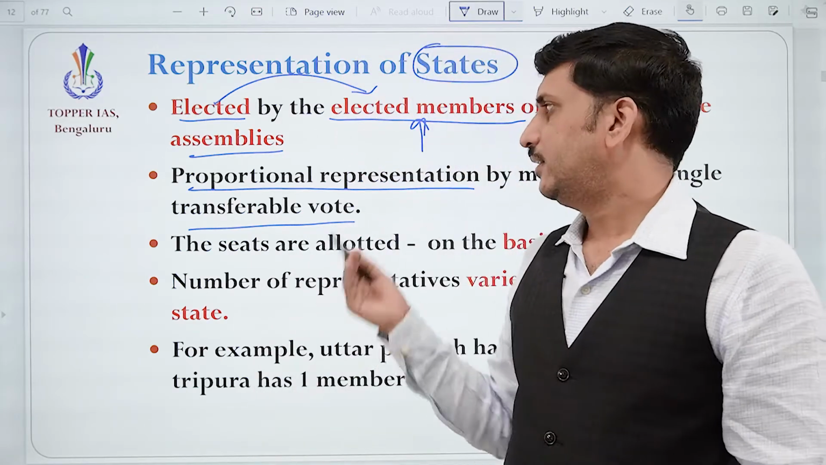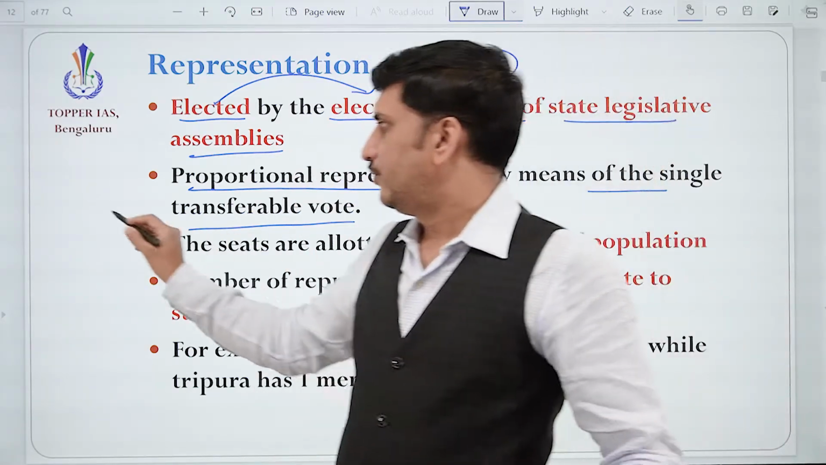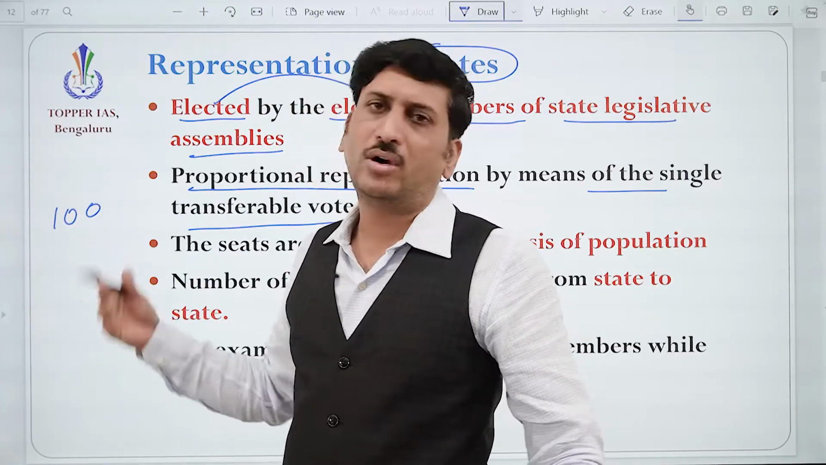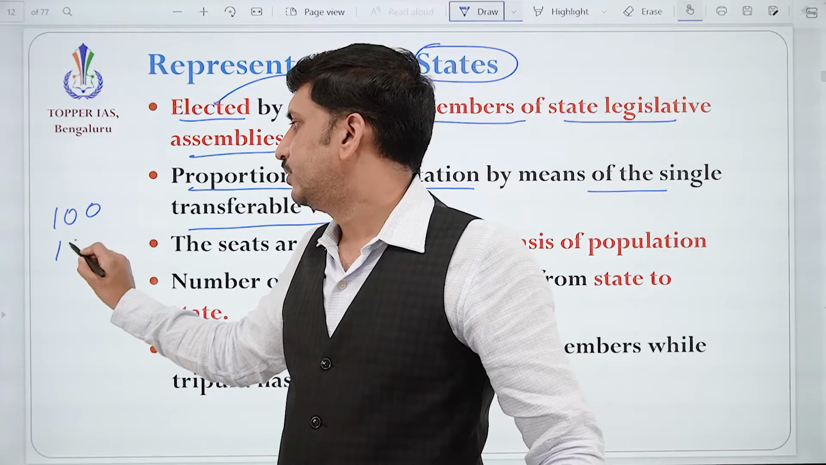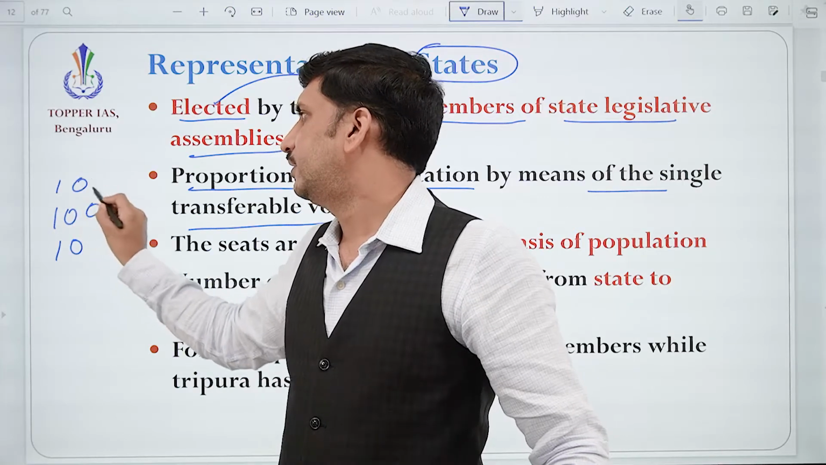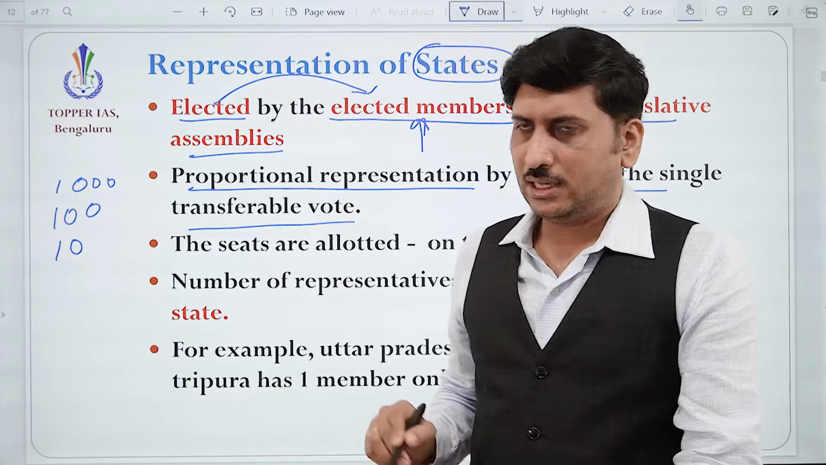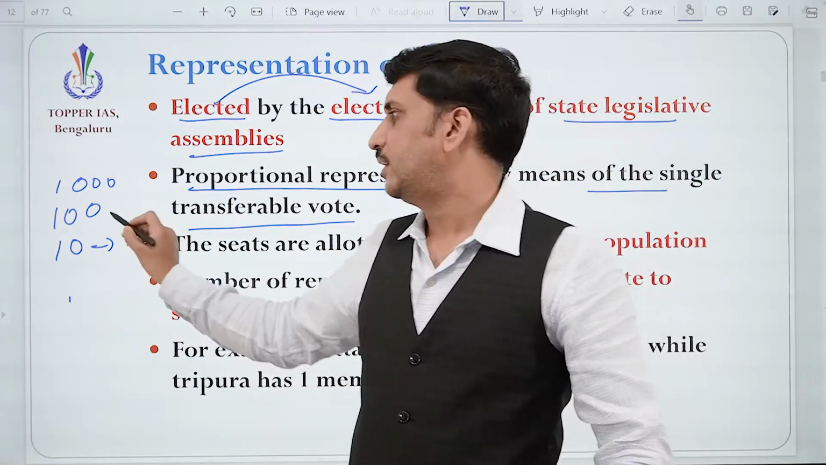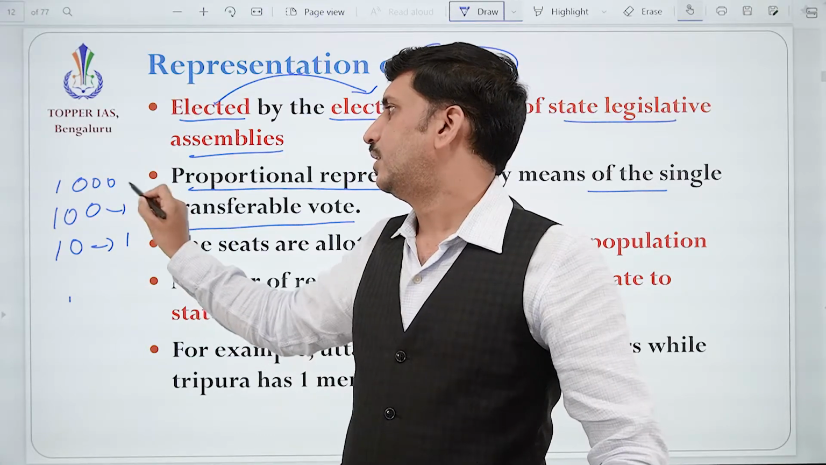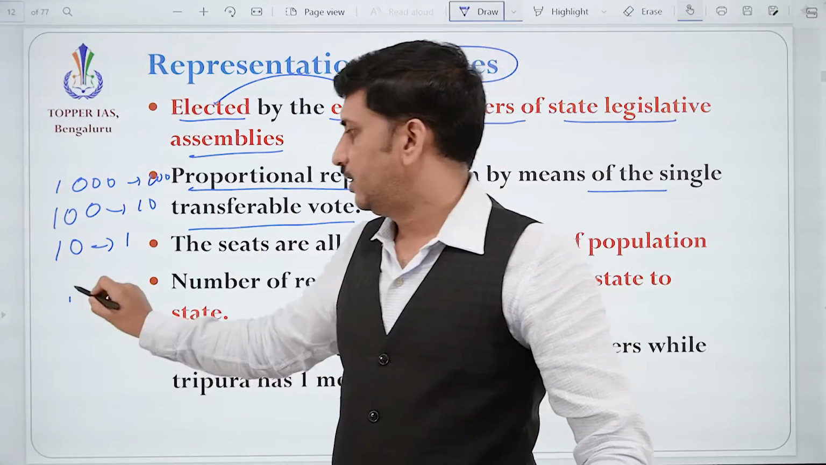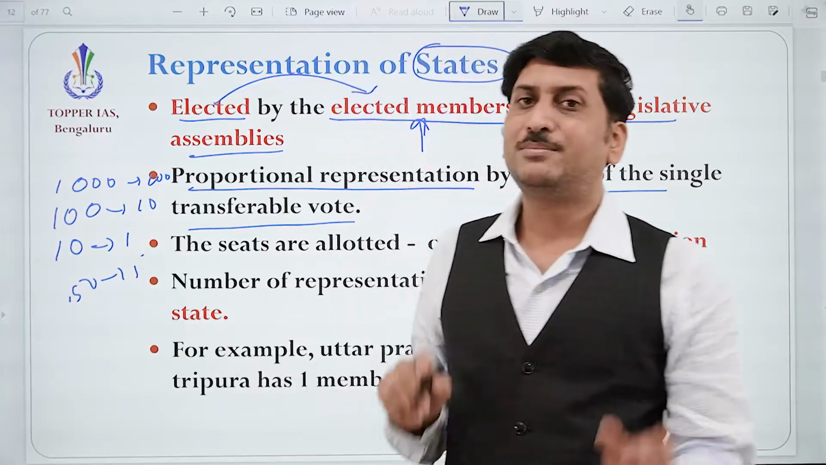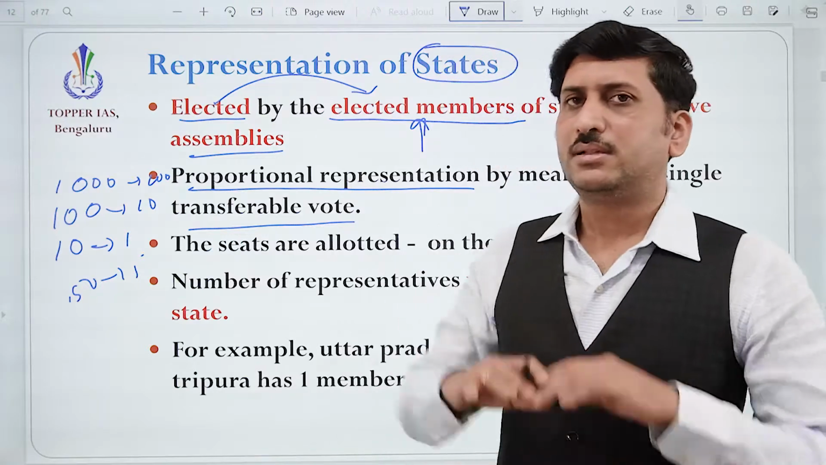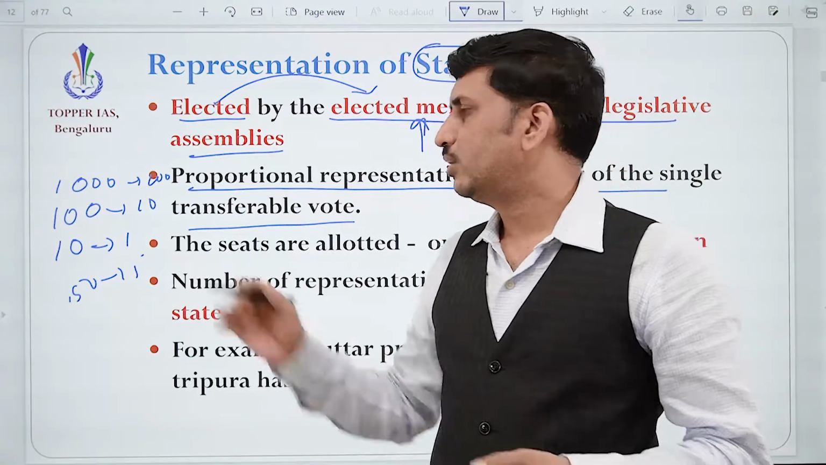Okay. So what is this proportional representation? For example, assume that there are 3 states, 100 from one state, 10 from another, and 1000 from another. Assume that for every 10 members, 1 person should be there. So from this state, 1 person will come. From this state, 10 persons will come. From this state, 100 persons will come. In another state, 50 means 5 persons will come. Like proportionate. Based upon their number, the whole population, the same ratio is maintained.